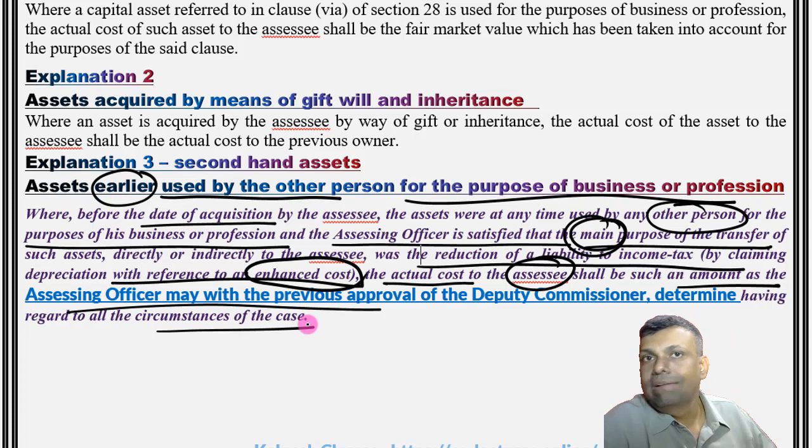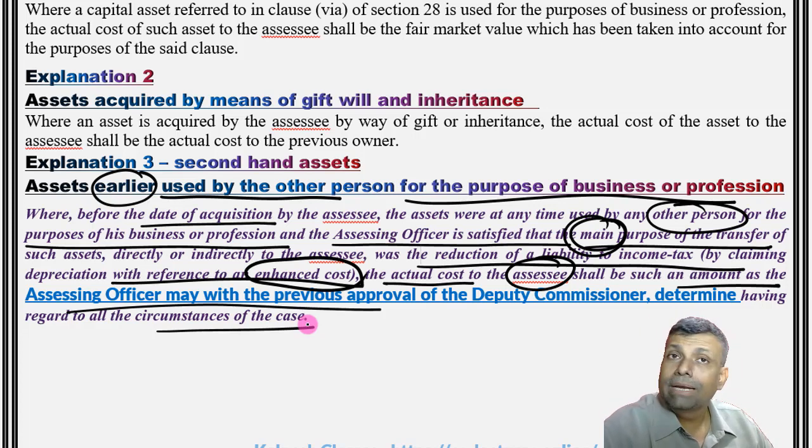In other words, the value will be the fair market value, but this particular fair market value concept will be applicable only when there is a non-genuine type transaction. That way we should understand.